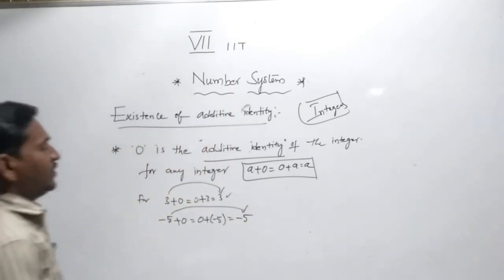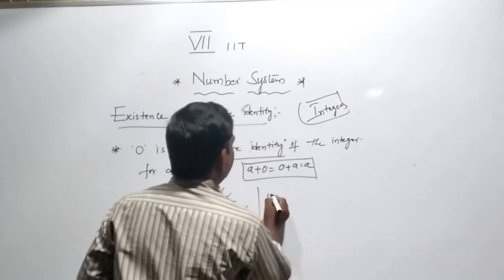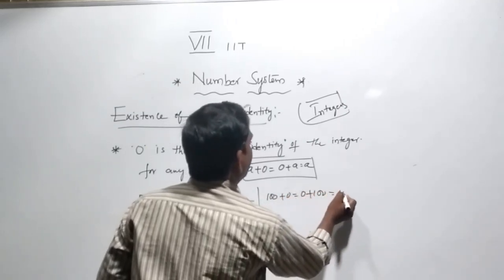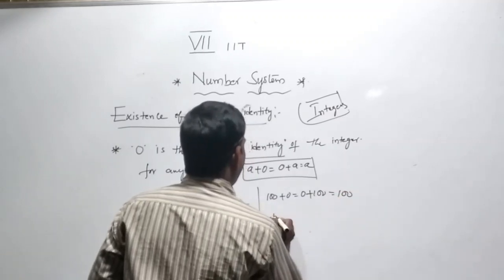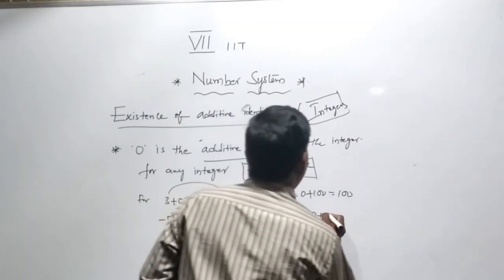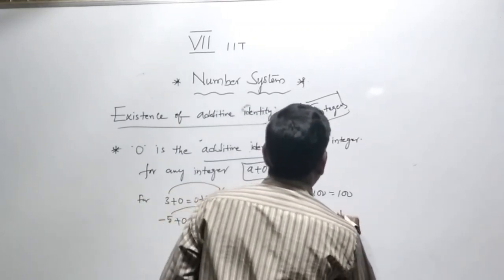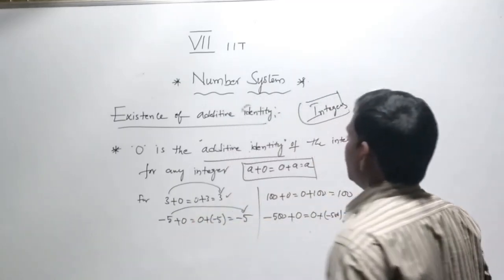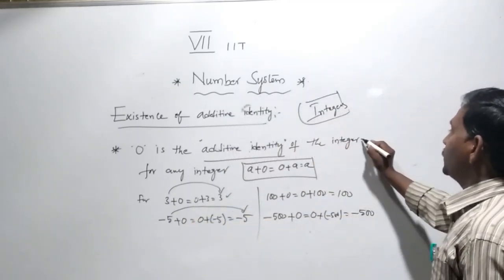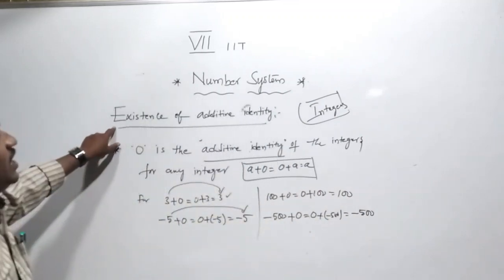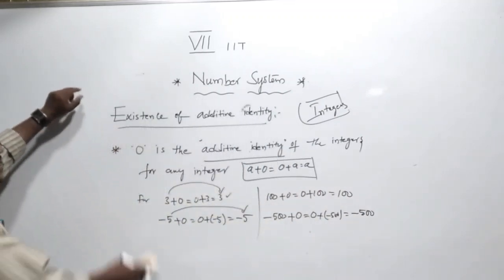For any integer, for example, 100 plus 0, 0 plus 100 equals 100. Minus 500 plus 0, 0 plus minus 500 equals minus 500. That's why we have the existence of additive identity.